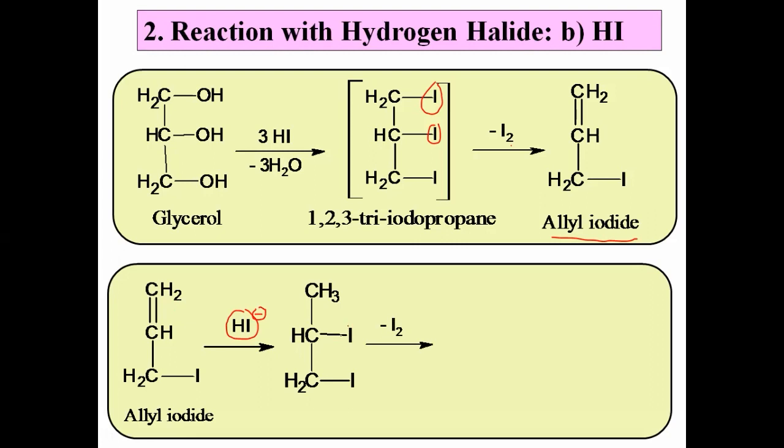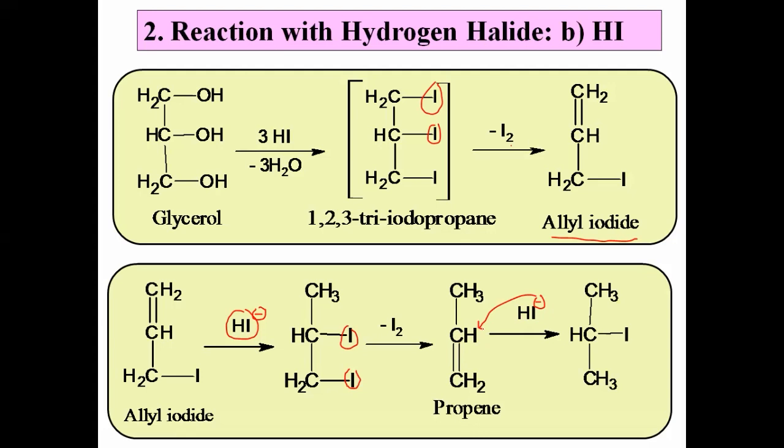There is a loss of two iodine, and we get the propene. Now, this propene further reacts with the excess of HI. Then again, HI adds across the C=C double bond. Here also addition is according to Markovnikov's rule, and thus there is a formation of isopropyl iodide, or we also call it 2-iodopropane. This is just about the reaction with hydrogen iodide.